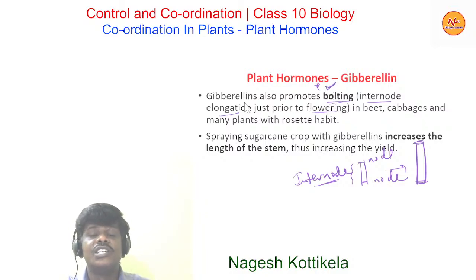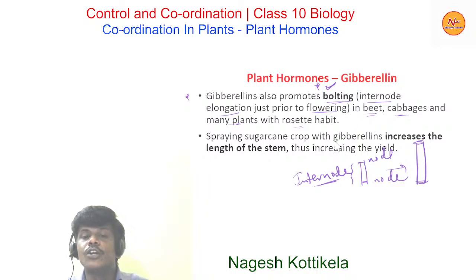So gibberellins also promote bolting, that is internode elongation just prior to flowering, in beet, cabbage and many plants with rosette habit. So this is one important function of gibberellins.